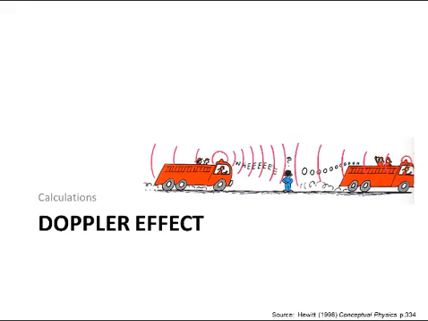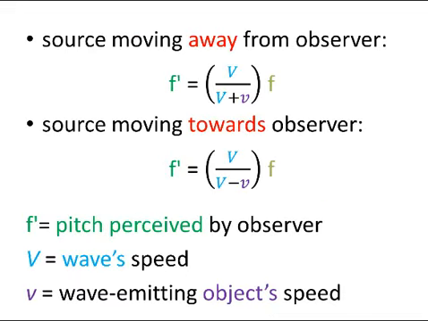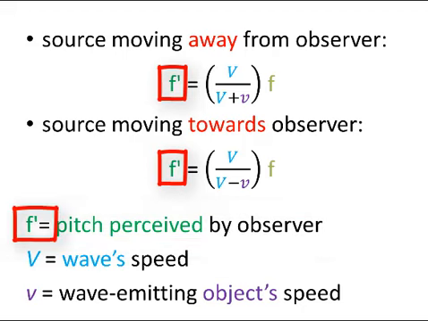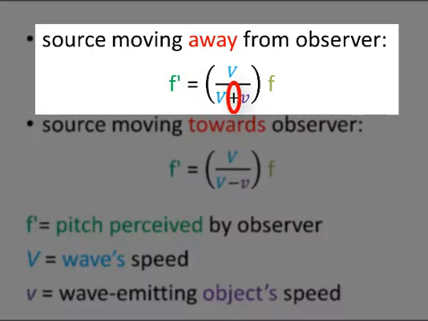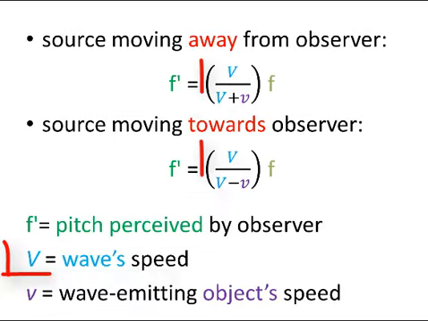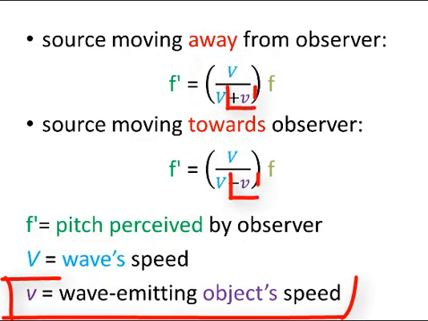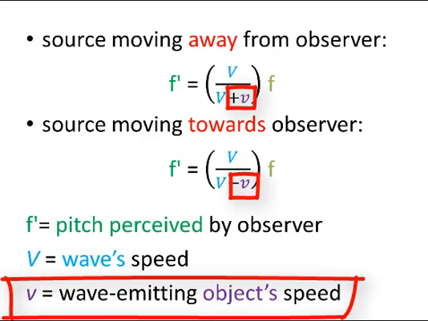Let's do some calculations. These are the equations for calculating the pitch perceived by an observer, which is pronounced as f prime, when the source of sound is moving away from the observer or towards the observer. The capital V's in the equations refer to the wave's speed, and the lowercase v's to the speed of the source of sound, the object which is emitting the sound.